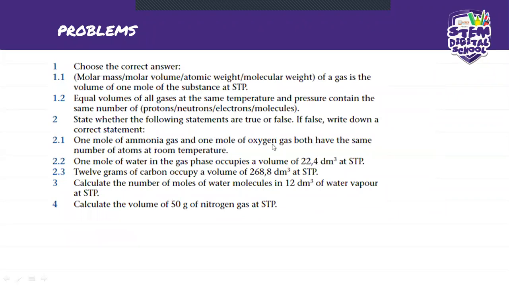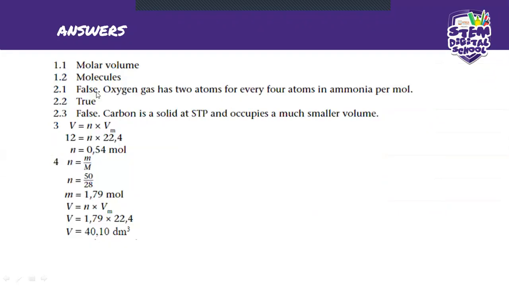Because oxygen gas is O2 and ammonia gas is NH3. So it's false because oxygen gas has 2 atoms for every 4 atoms in ammonia per mole.